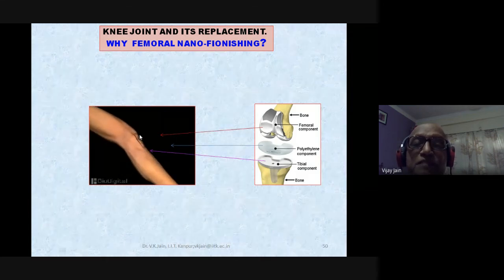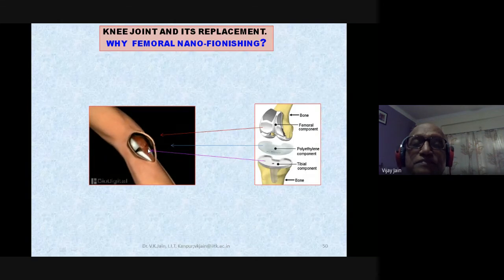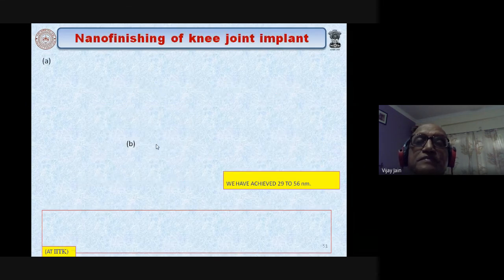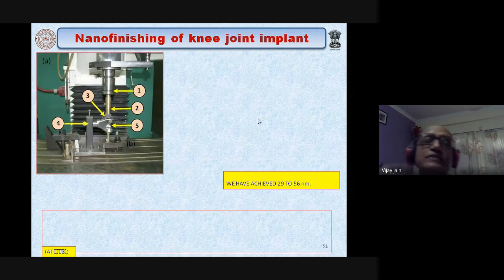So these are the parts which are being shown over here, different parts which are finished over there. Now we have done some work of nano finishing of knee joint implants at IIT Kanpur. This is the knee joint, and this setup was developed at IIT Kanpur by Dr. Ajay Sidpara, who is working at IIT Kharagpur.